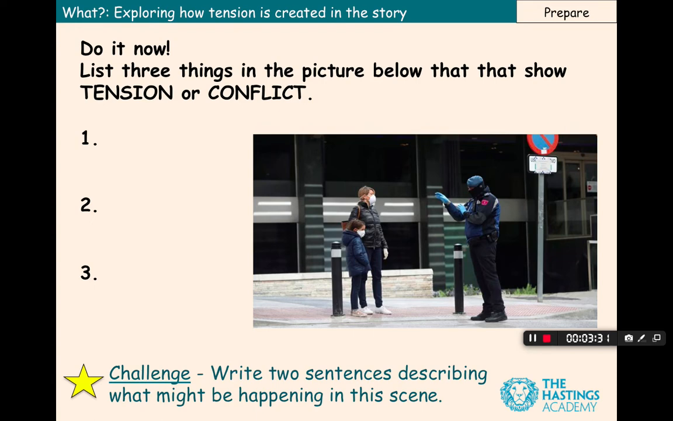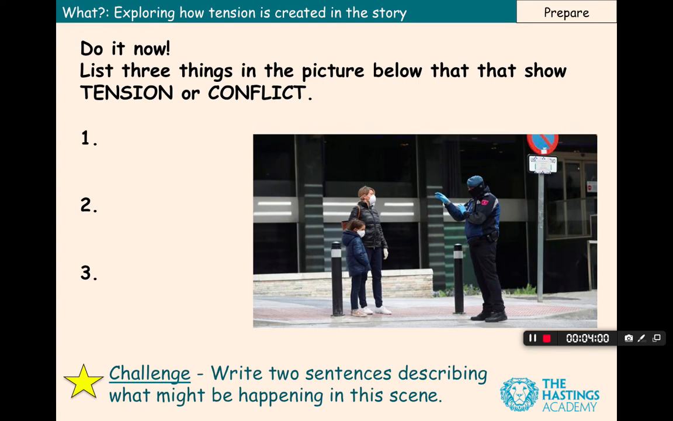Okay, so feel free to pause if you need some extra time, but I thought I would go through some of my personal ideas that I wrote down when looking at this picture. The first thing that I wrote down was just face masks. That's not something we were used to seeing people wearing out in public a few months ago, and they could suggest in this picture that there's a dangerous disease like the coronavirus around, and that people need to protect themselves from catching it.